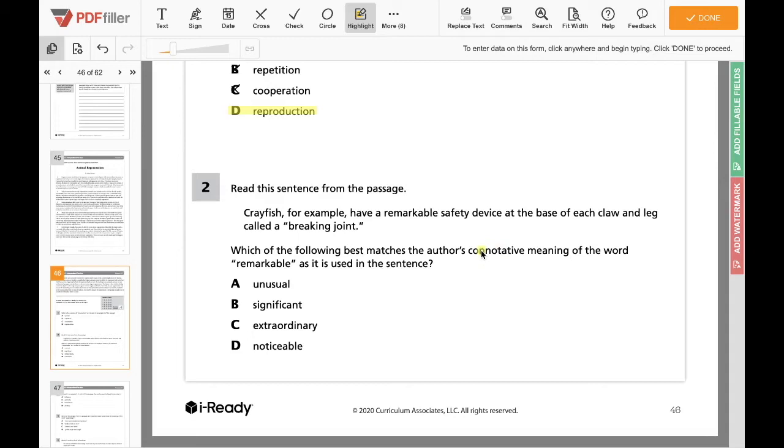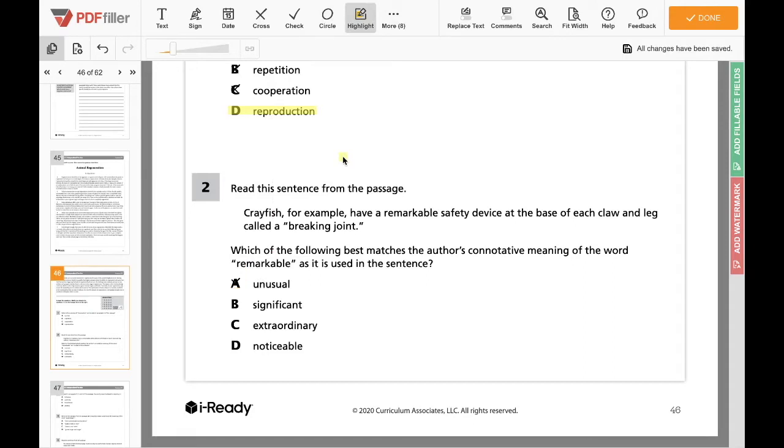Connotative is talking about whether the word has a negative stigma or a positive stigma. Is the word usually associated with positive views or negative views? That's what you're looking at with connotative meanings of words. So if I said something is remarkable, am I saying it's unusual? No, because unusual has more of a negative connotation. I think we can all agree that remarkable has more of a positive connotation. If something's remarkable, then it's good in some way.